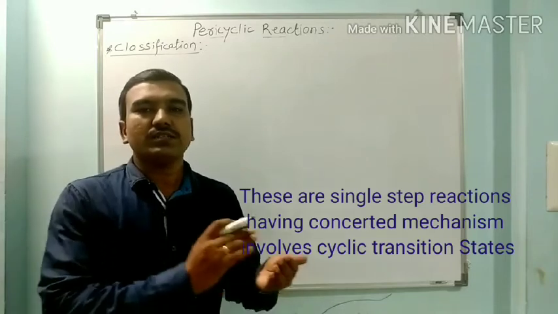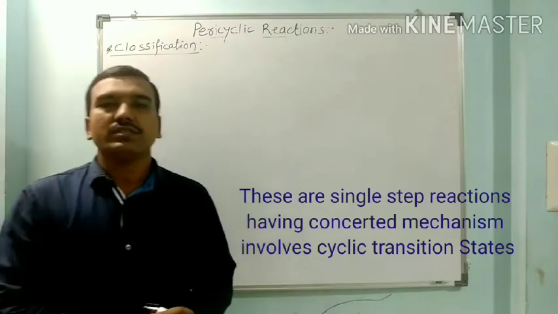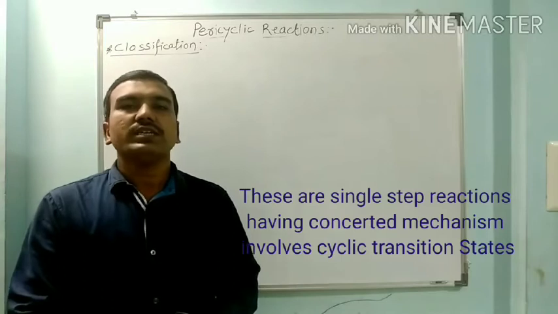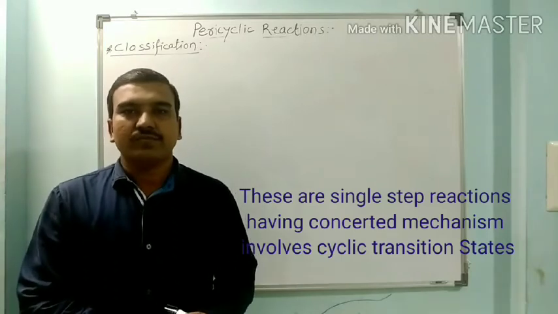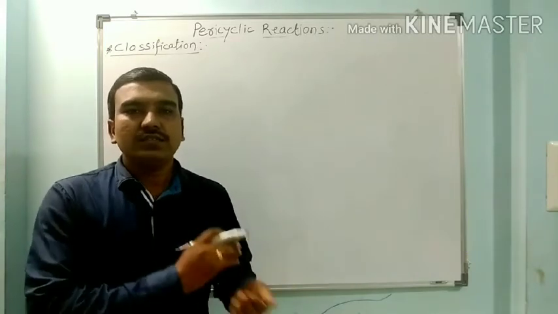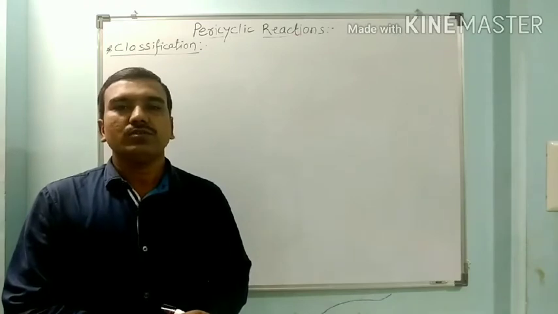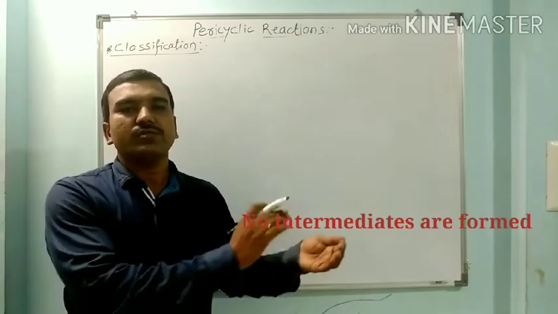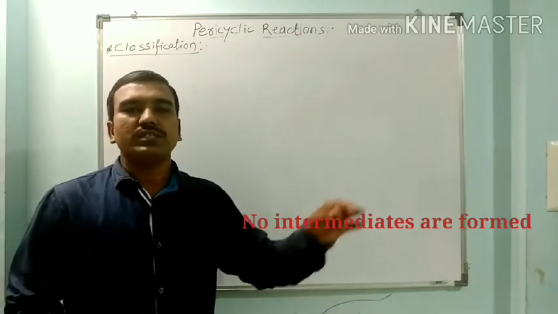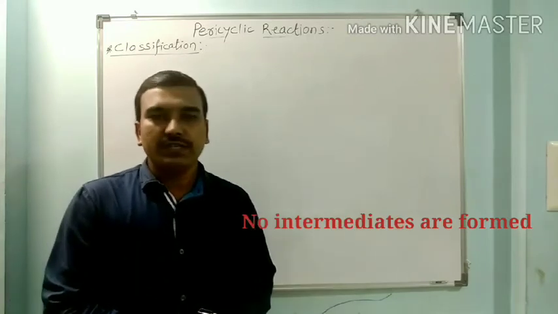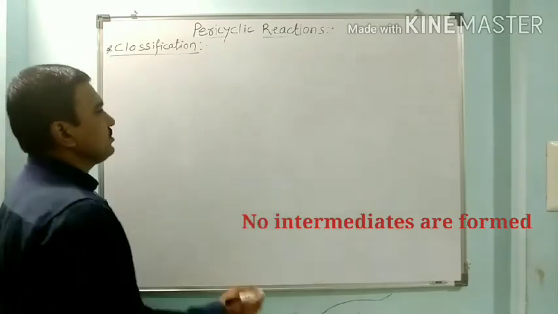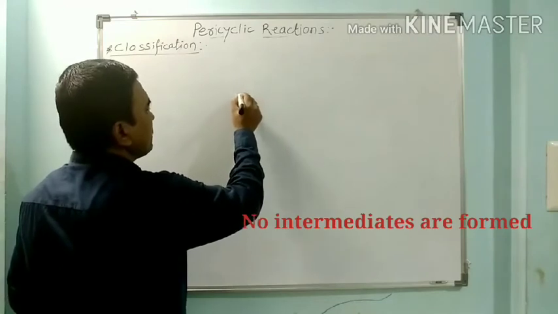So these are single step reactions having a concerted mechanism involving a cyclic transition state, and these reactions do not undergo formation of any reactive intermediate. So no intermediates are formed during the pericyclic reactions.